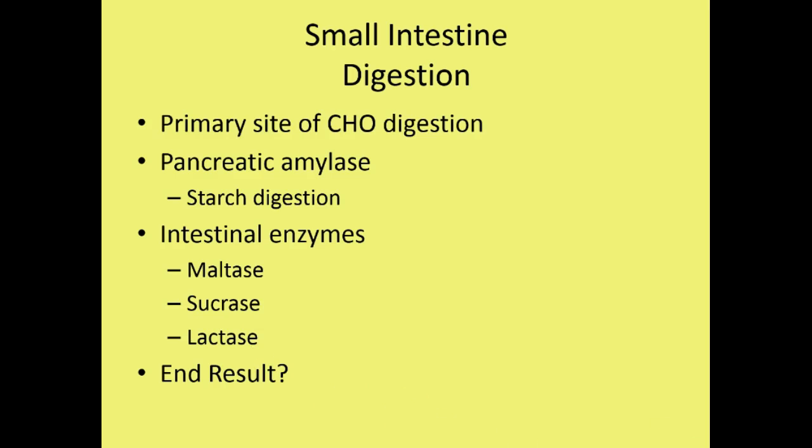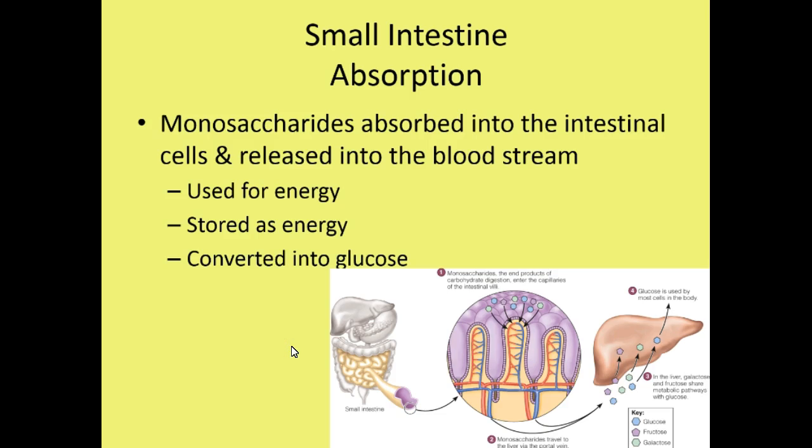The end result will be mostly all glucose because glucose makes up all of these disaccharides. It makes up all of the polysaccharides and can be present by itself within the food that we consume. And then there will also be some galactose and fructose present. Now, in the small intestine, this is where carbohydrate absorption will occur. Only monosaccharides will be absorbed into the intestinal cells, so disaccharides and polysaccharides will not be absorbed. And remember, the monosaccharides that can be absorbed are glucose, fructose, and galactose.